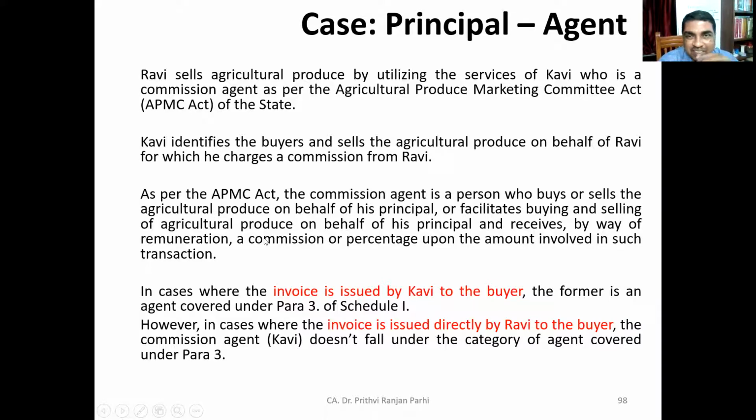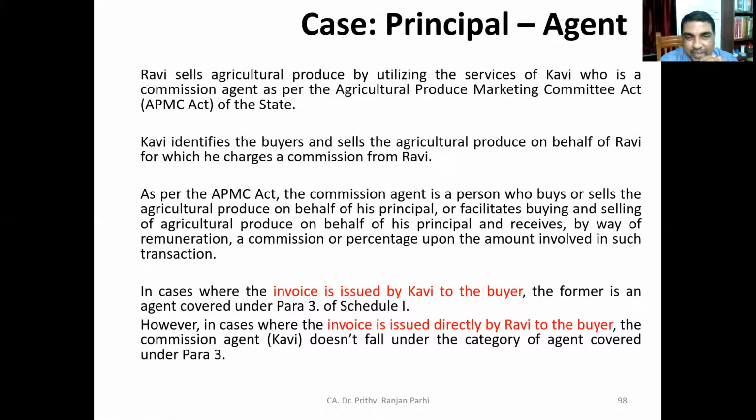even if Ravi is the seller, invoices are raised by Kavi. He is the person who buys and sells. So cases where invoice is issued by Kavi to buyer, the farmer is an agent. So it will be considered supply is made by Kavi.